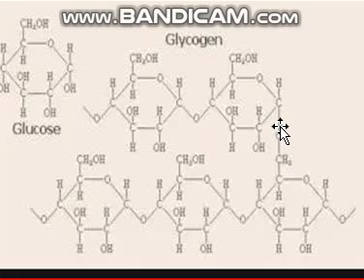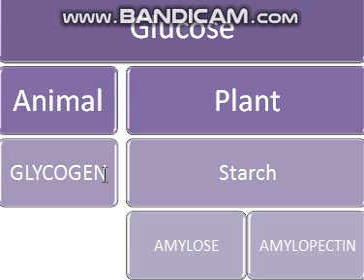As I told you, animals and plants have different kinds of polysaccharides. Starch is a mixture of two polysaccharides. Amylose is the one that has a linear structure, that is, it only has the alpha 1,4 linkage between the glucose monomers, whereas amylopectin and glycogen have branching of the monomer chain.